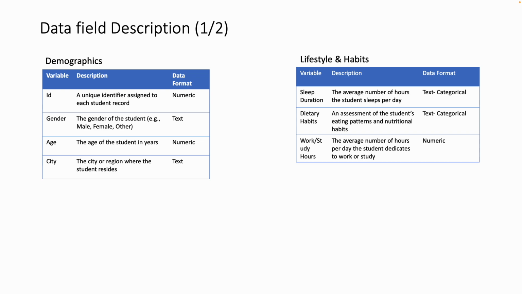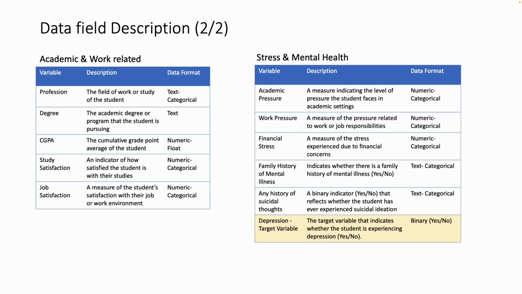I will quickly talk about the various variables or features which we have. One is ID, which is a unique identifier assigned to each student record. Next is gender, which is male, female, or other gender for each student. Age of the student. City is the place from which the student is. Sleep duration, the average number of hours the student sleeps in a day. Dietary habits, work study hours. Dietary habits is an assessment of students' eating patterns. Work study hours is the average number of hours per day the student dedicates to work or study.